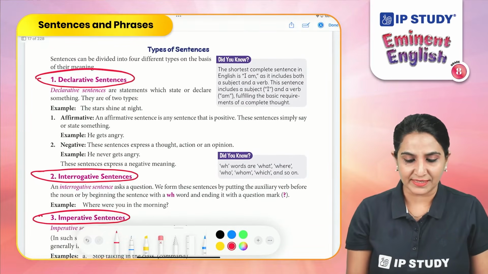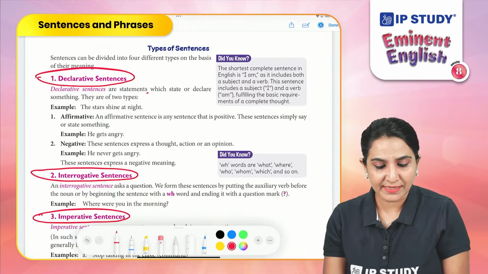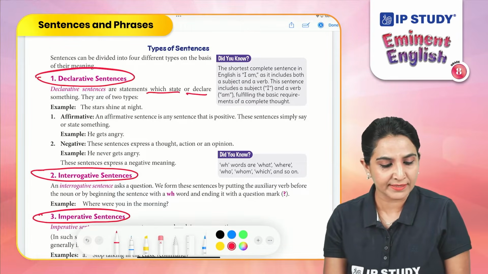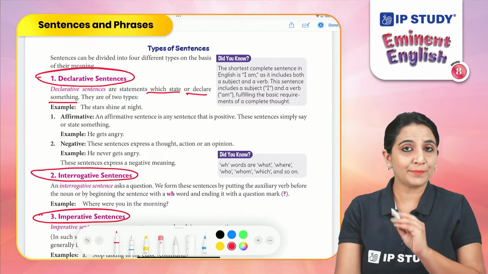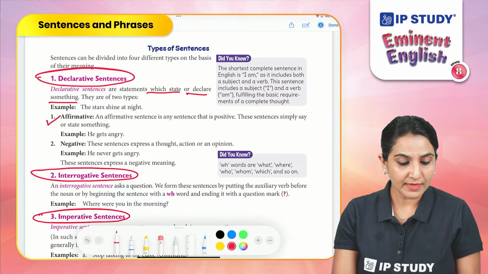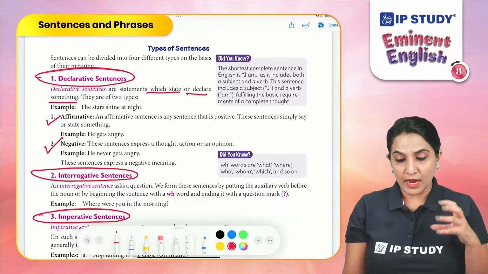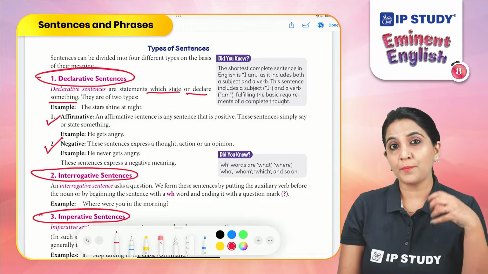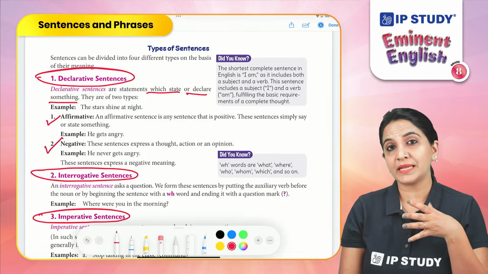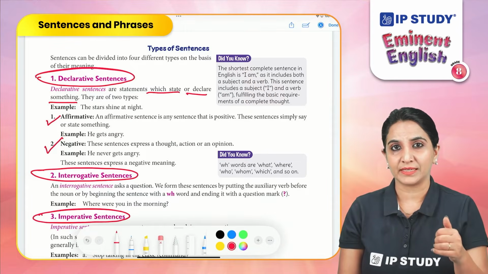Declarative sentences. Declarative sentences are statements which state or declare something. Now these can be of two types: affirmative sentences, negative sentences. Affirmative sentences are those sentences which are positive in nature. That means they are declaring something, but they are declaring it positively.